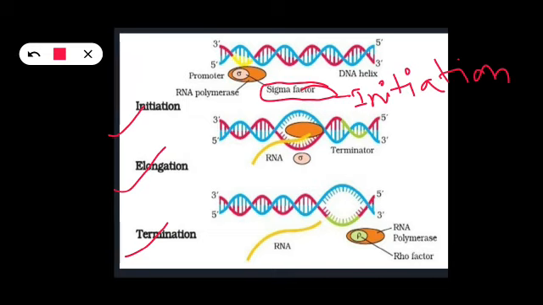RNA polymerase just does one thing, that is it just helps in the elongation of the RNA. The main role which is performed during the initiation is by this sigma factor. In the same way, at the time of termination, there is another factor which is known as Rho factor, which comes and binds to this enzyme RNA polymerase and helps in this termination process, and it results in this fall off of this nascent RNA and this RNA polymerase enzyme.